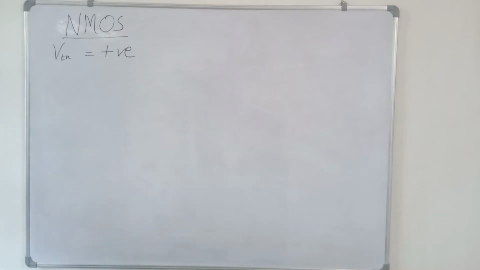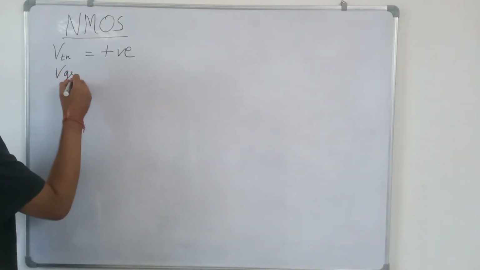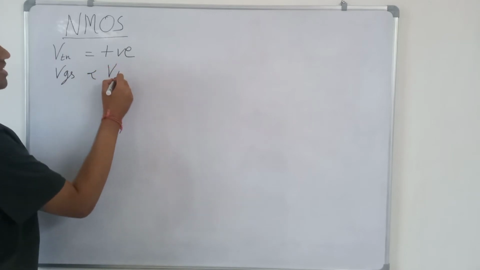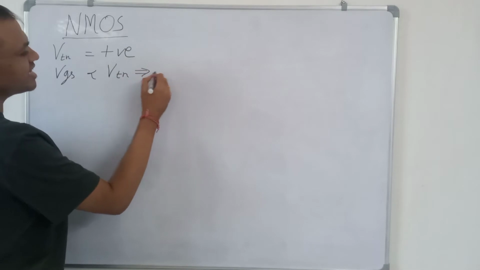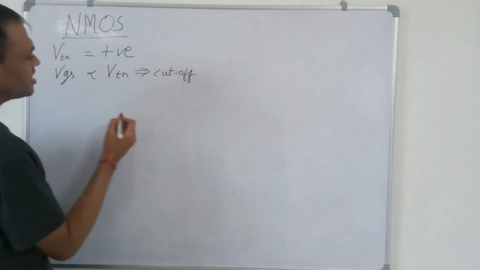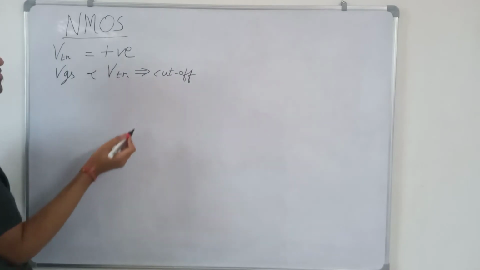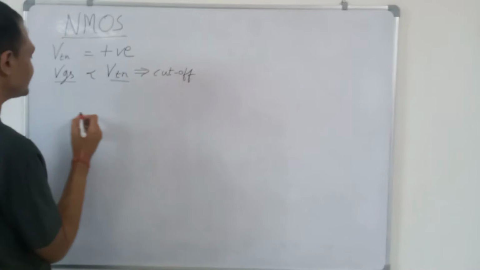And if VGS is less than VTN, the threshold voltage for NMOS, then the transistor is in cut-off. The first condition we check is that if VGS is less than VTN, then the transistor is cut off.